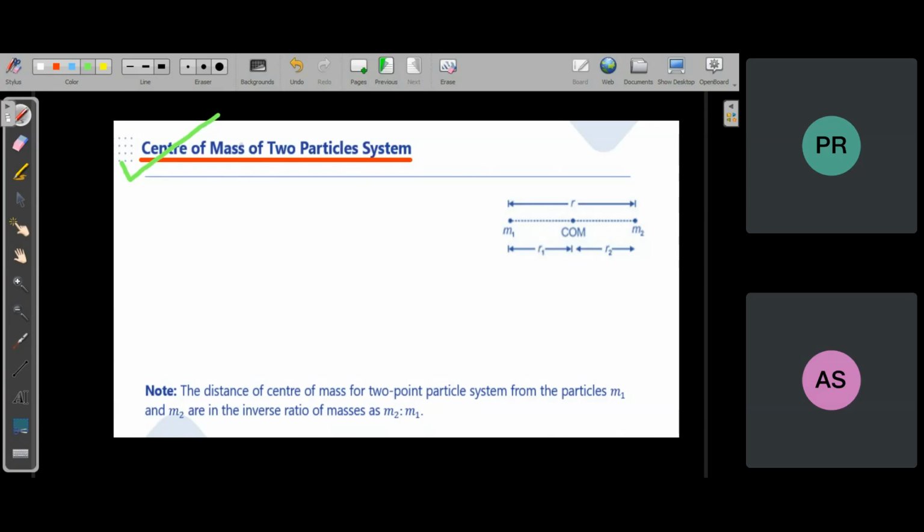There is only R, two particles separated by R. You have to find R1, you have to find R2. What is given to you is M1, M2, and R. That's it. I need to find R1.